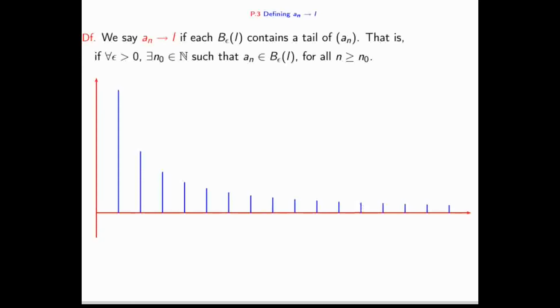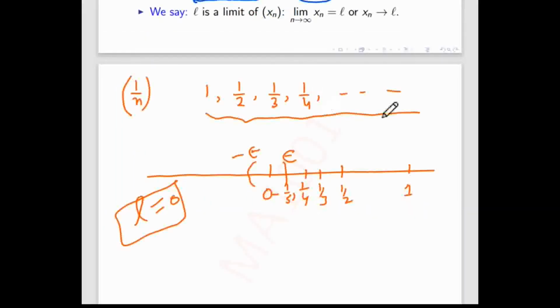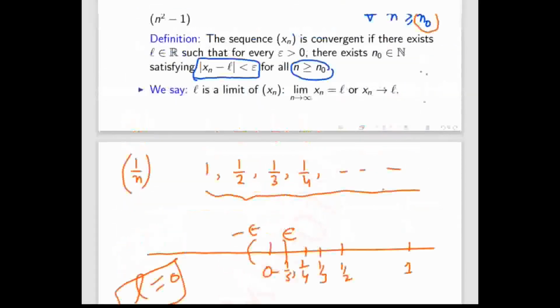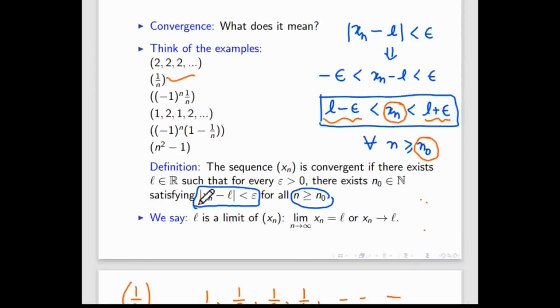So now what is the meaning of this L minus epsilon and this L plus epsilon? This epsilon means any positive number. So you can choose any positive number here. It is written here, for every epsilon greater than 0, you have to find a natural number such that all the members of the sequence after that n0, after that natural number, will lie between L minus epsilon to L plus epsilon.